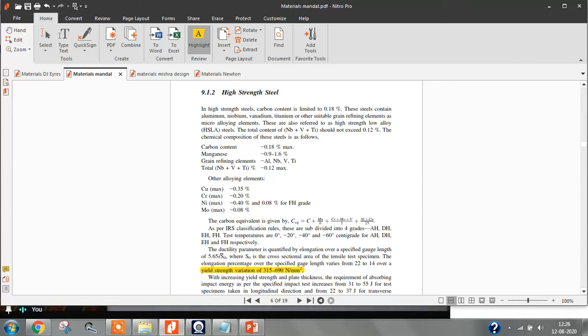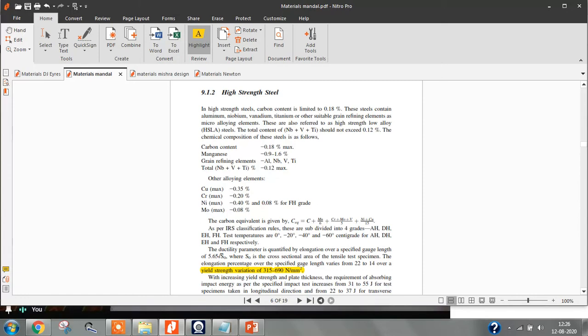High strength steel. If you take the carbon content, high strength steel is simple. We are adding something extra. We are going to add titanium, niobium, and vanadium. Their total percentage should not exceed 0.12 percentage.